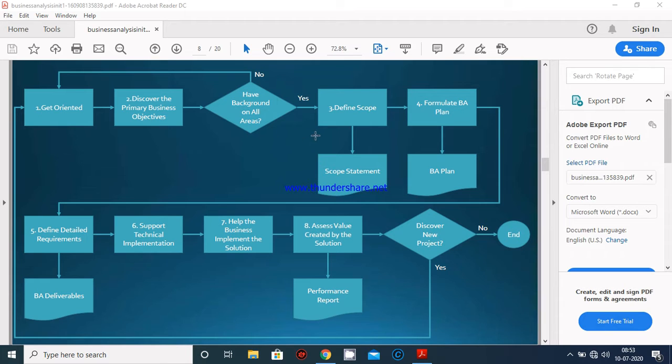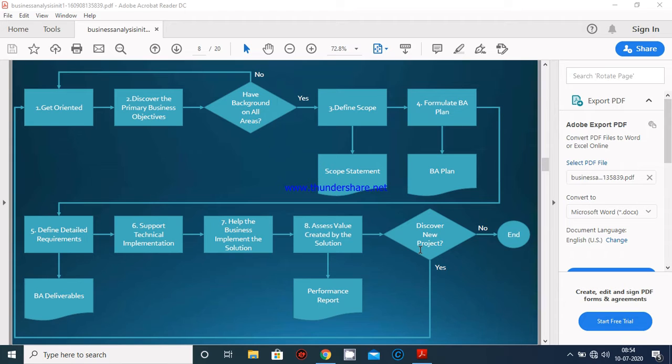If yes, then he will define the scope and formulate a business analysis plan. Then the business analysis plan and the scope statement are there. After that, he will be able to define detailed requirements. Then he is able to support technical implementation, help the business implementation solution, and assess the value created by the solution. Here we can generate a performance report also, and discover a new project.